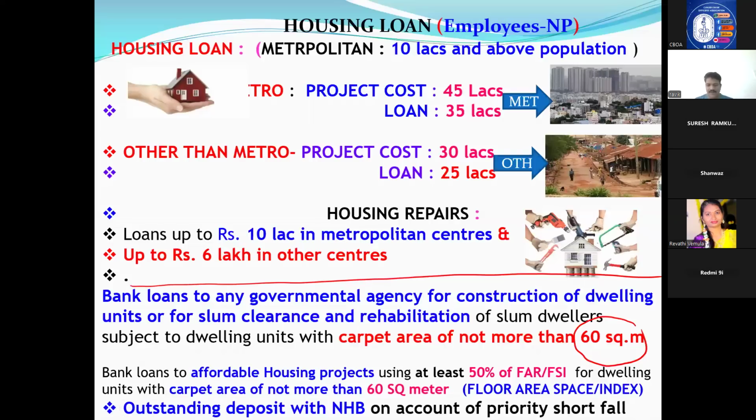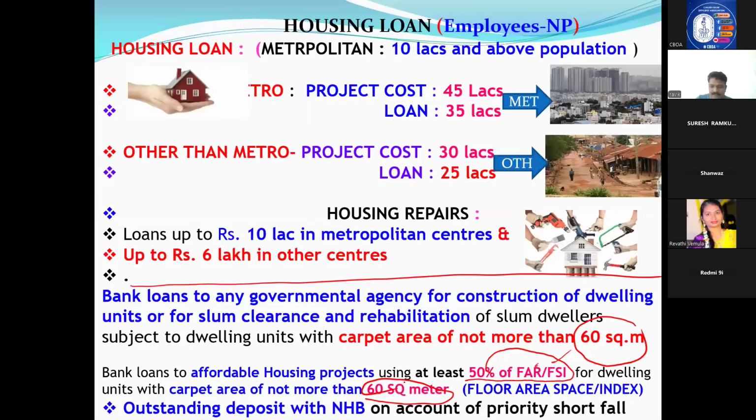Now, the last point: bank loans to affordable housing projects. There is a scheme called affordable housing projects. If we are giving loans to that type of project, at least 50% of the FAR, FSI, should be dwelling units with carpet area not more than 60 square meters.